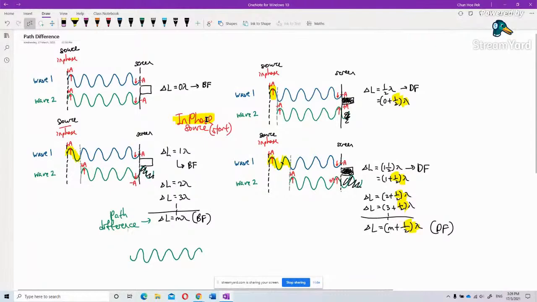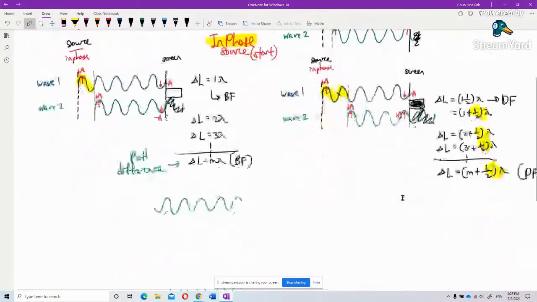For in phase source, when the delta L equals m lambda, multiples of lambda, it forms bright fringe. When delta L equals m plus half lambda, it produces dark fringe. Okay, I finished about in phase source. How about antiphase source?